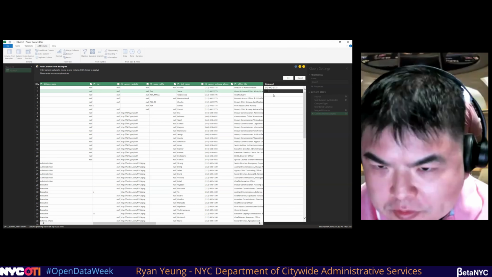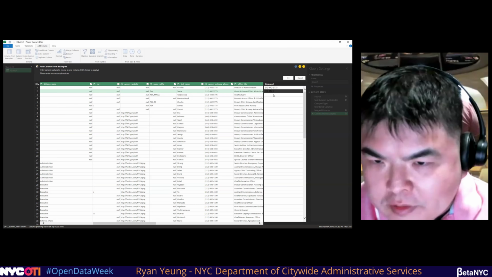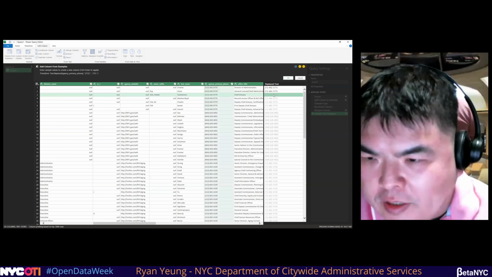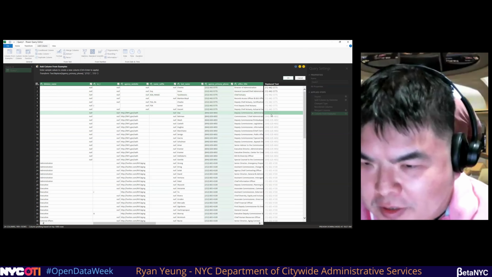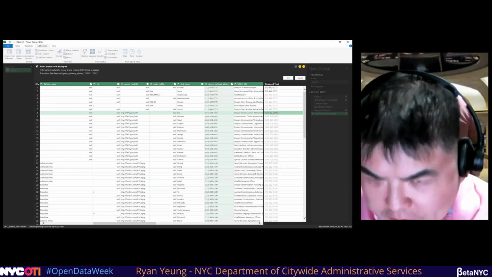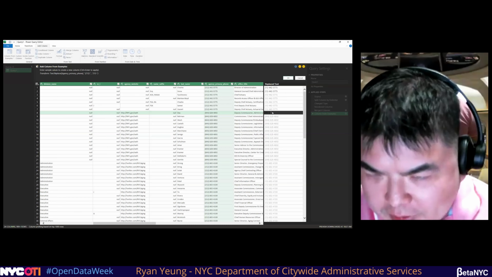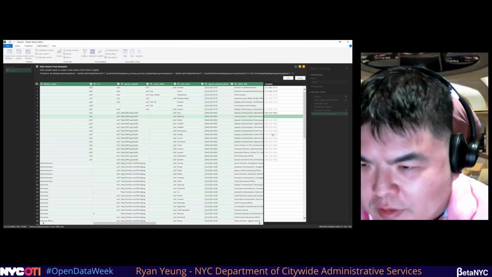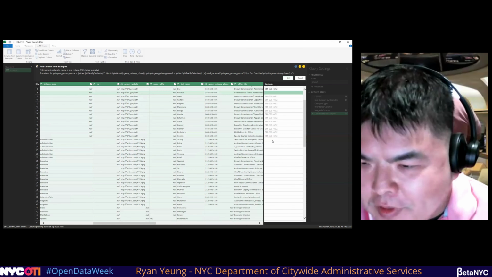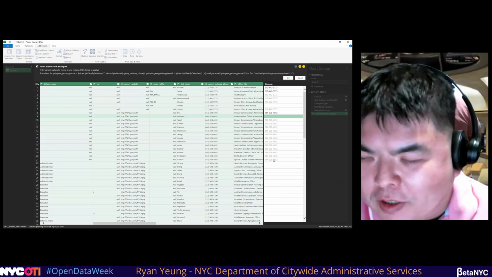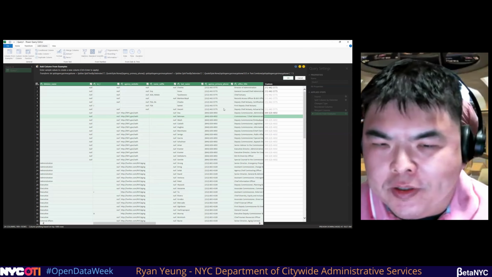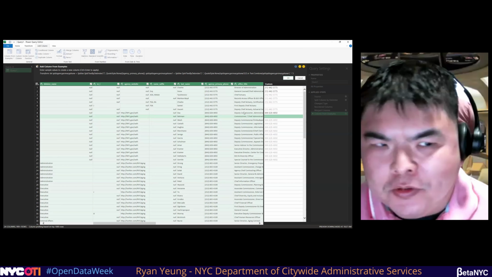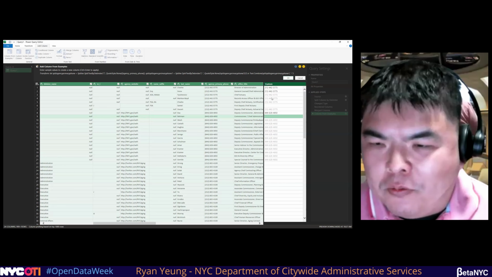212 dash 442 dash 5775. Oh, that worked kind of. This one here should be 844 dash 628 dash 4692. So if you do this enough times, I think it'll figure it out probably. So that's one thing you can do, column from examples. Type in what you think it should look like, and Excel and Power Query may eventually figure it out.